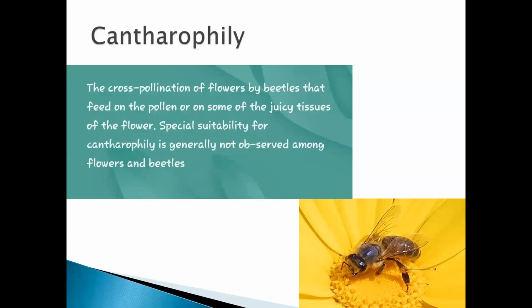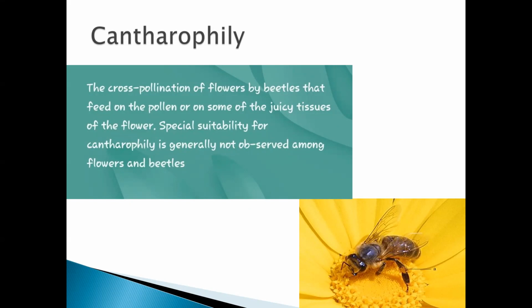Good afternoon, students. In the last class, we were discussing the different agents of pollination, that is, abiotic agents and biotic agents. In abiotic agents, we studied the wind and the water, and in biotic agents, we studied zoophily. In zoophily, we studied entomophily, which is nothing but pollination by insects.